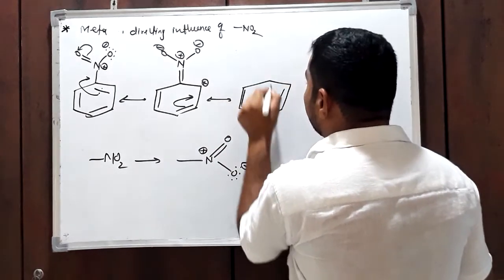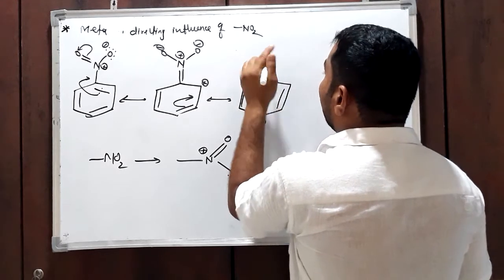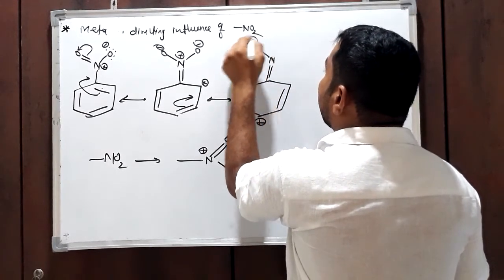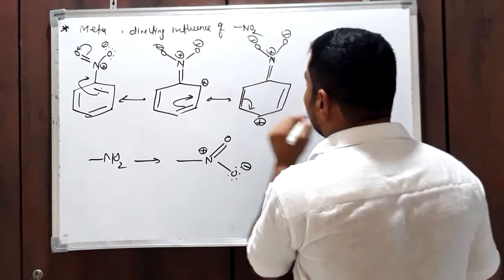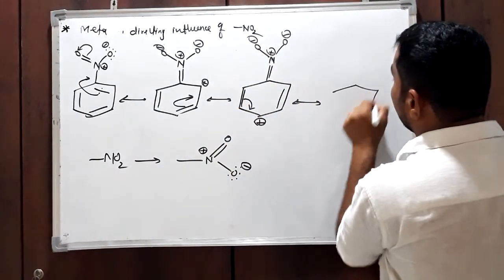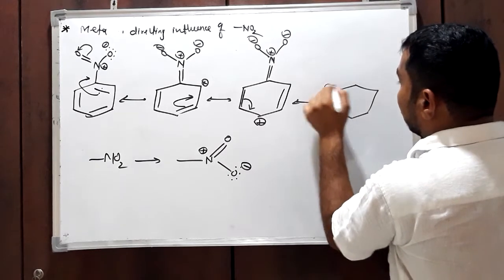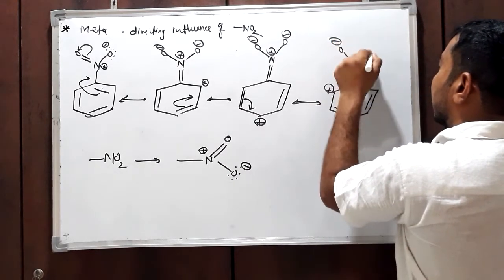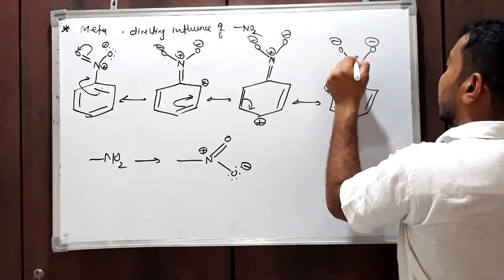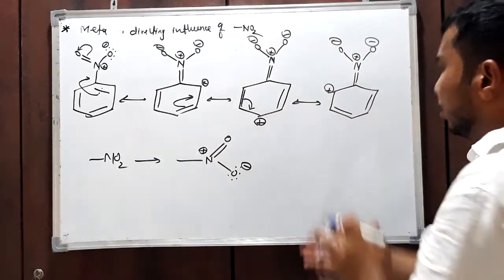This positive charge gets delocalized over the whole molecule, like this. Okay, and many more structures are obtained.